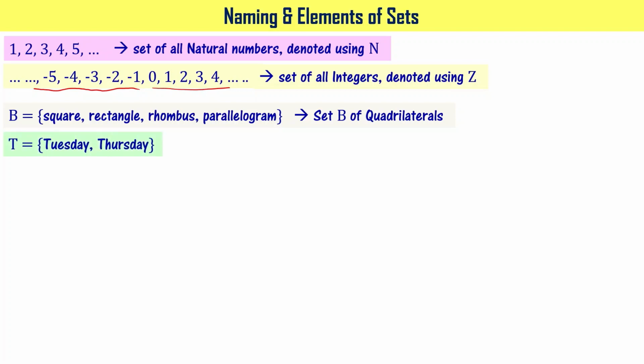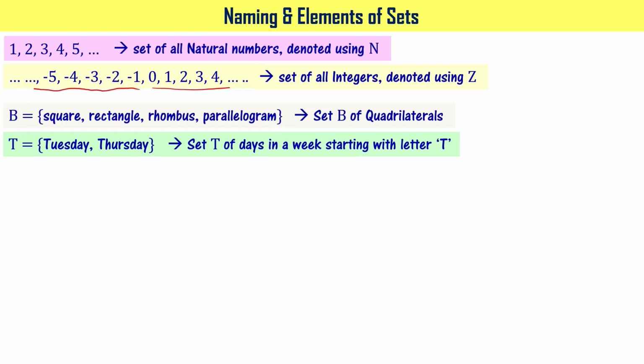T equal to Tuesday, comma, Thursday. I'm calling this also a set. The reason is that it is a set of days in a week starting with letter T. Set T of days in a week starting with letter T is what we have written now. T equal to Tuesday, comma, Thursday is set T of days in a week starting with letter T, right?